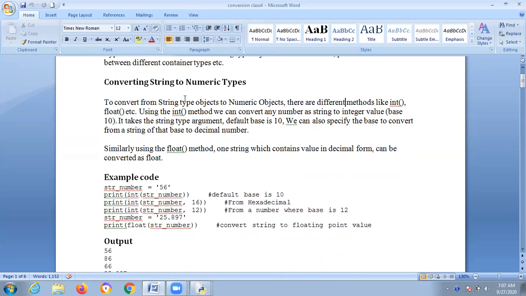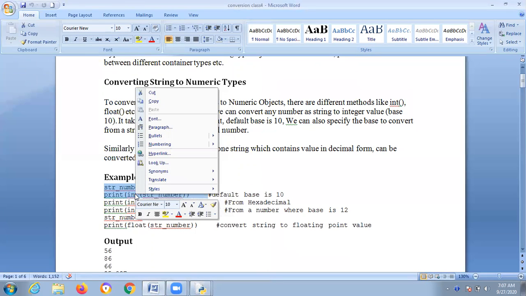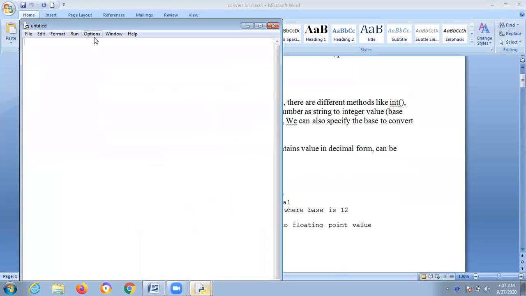String to numeric types. Assume that you have the string number 56. First, give these two statements. Not only 56, you can give anything, like 46 also, no problem.